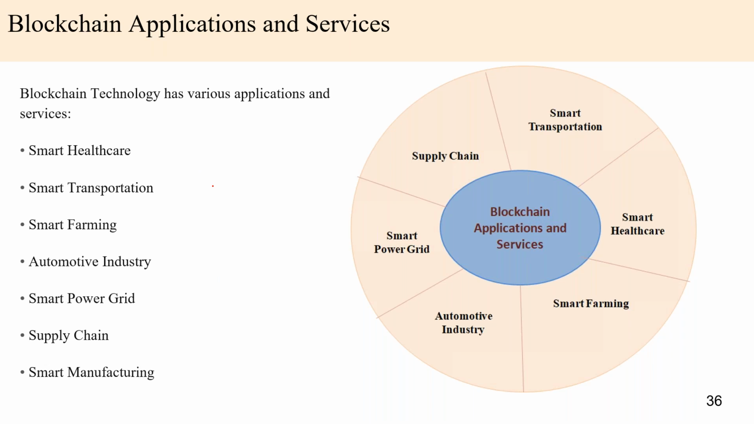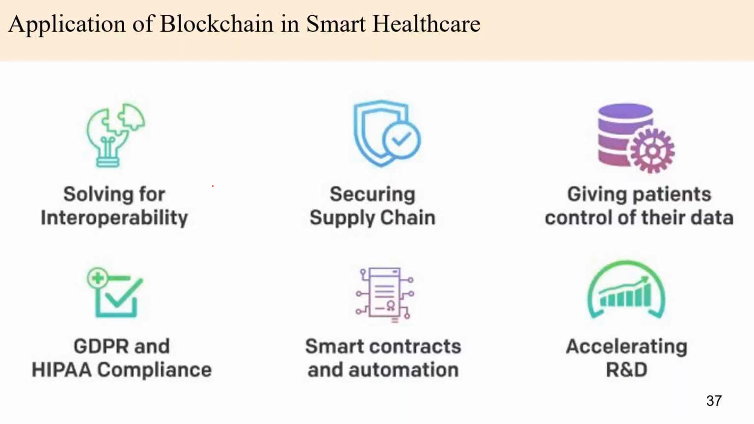These are the application services, and the first example is smart healthcare. By the use of blockchain in smart healthcare, it solves interoperability in healthcare, secures the supply chain in healthcare, gives patients control of their data, supports GDPR and HIPAA compliance, enables smart contracts and automation, and accelerates R&D. Smart healthcare is a large application, but blockchain provides some specific framework, because blockchain is mainly used for security and privacy purposes.